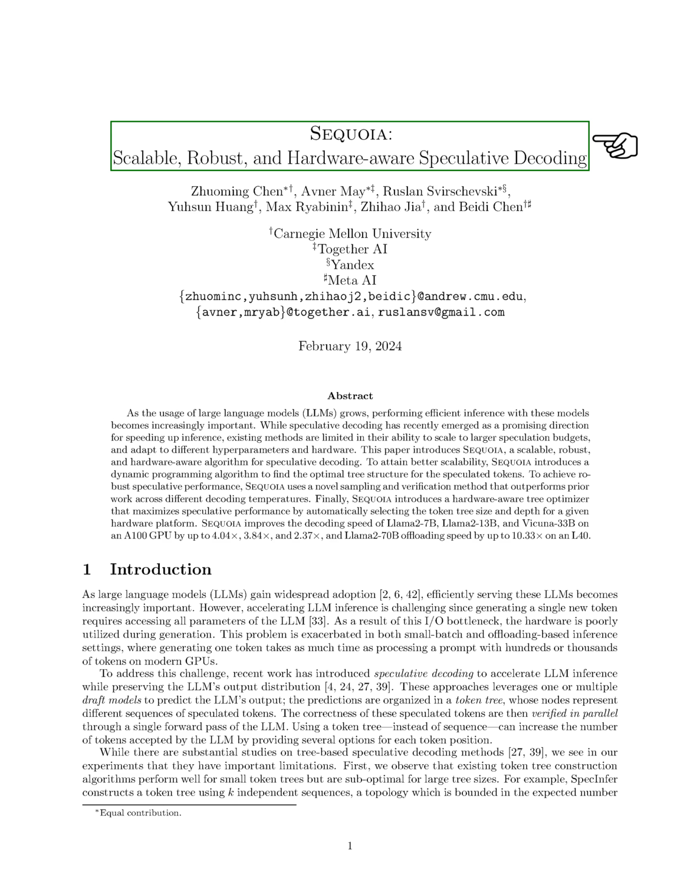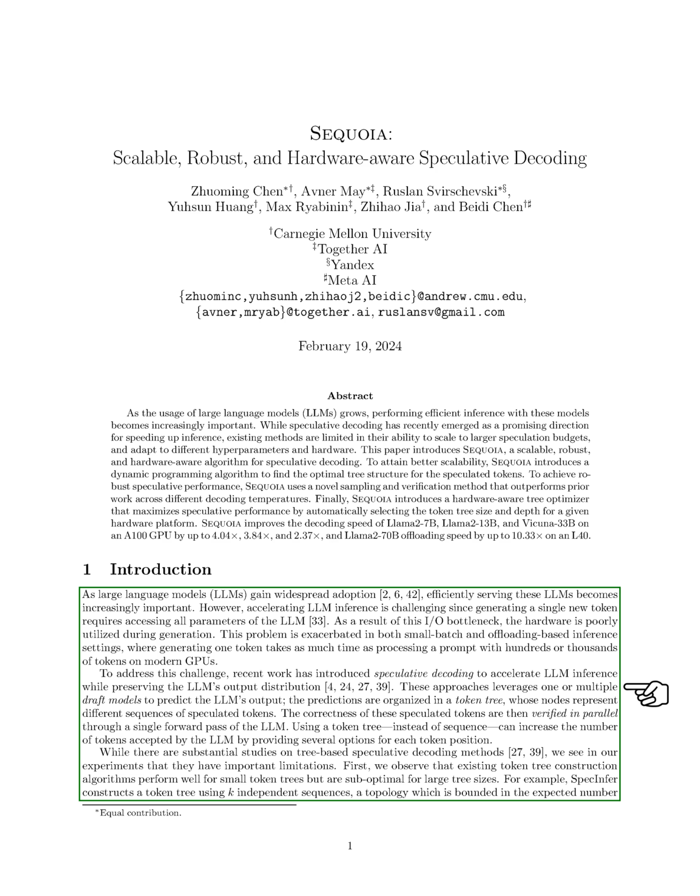Section: Introduction. In this section, we discuss how as large language models, LLMs, become more popular, it's crucial to serve these models efficiently. However, speeding up the process of generating new text with LLMs is difficult because creating just one piece of new text requires using all of the model's parameters. This creates a bottleneck, making the hardware less effective during text generation.